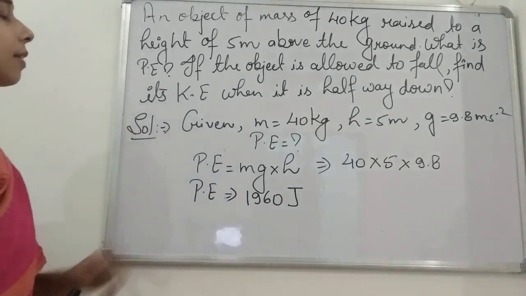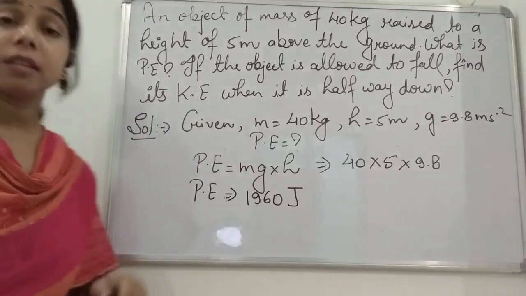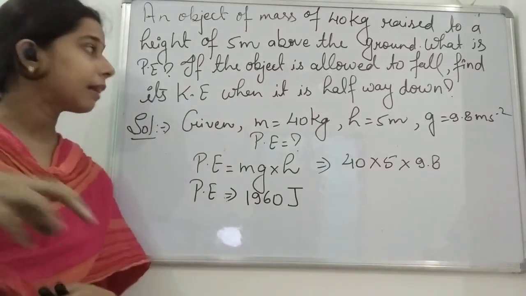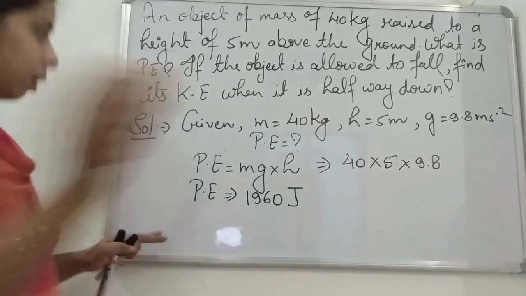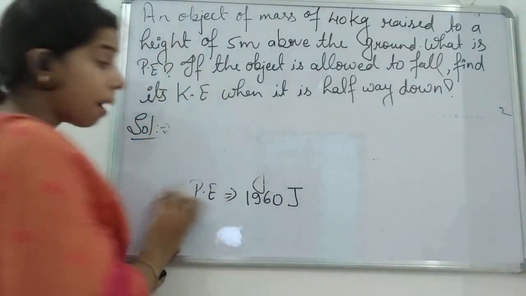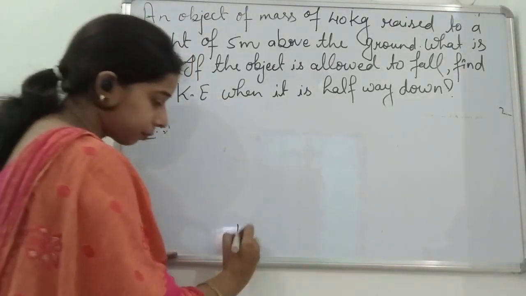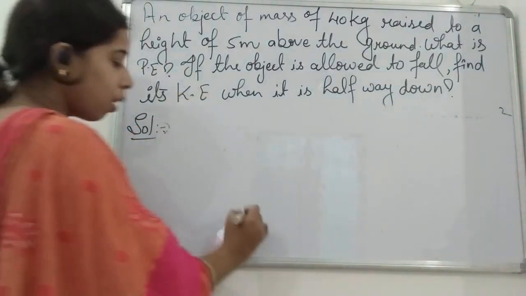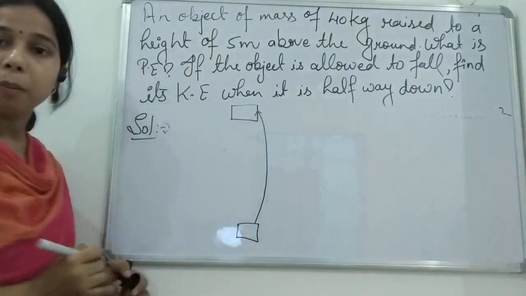The second part of the question is that if the object is allowed to fall, find its kinetic energy when it is halfway down. Now let me explain to you students. Remember, the potential energy is 1960 joule at the maximum height. If the object was at the ground, the energy is 0, it is at rest. We do some work and lift it to a certain height and keep it on the rooftop of a building.